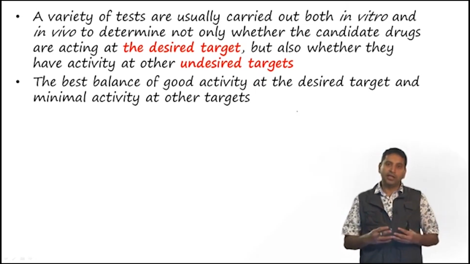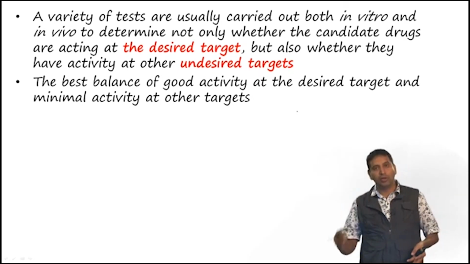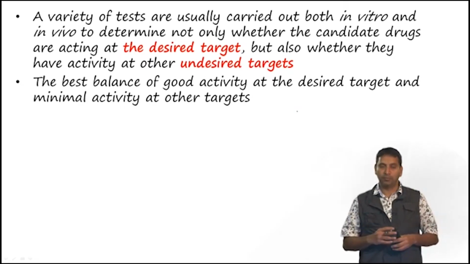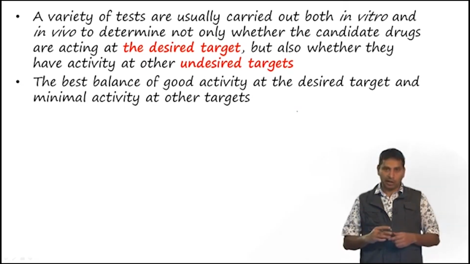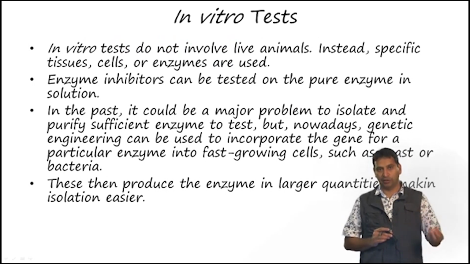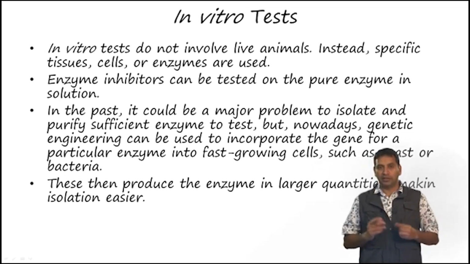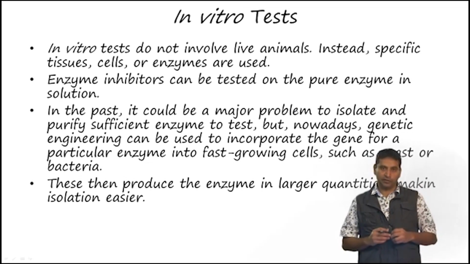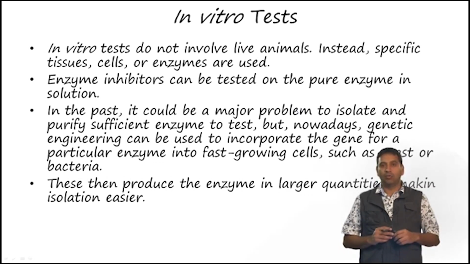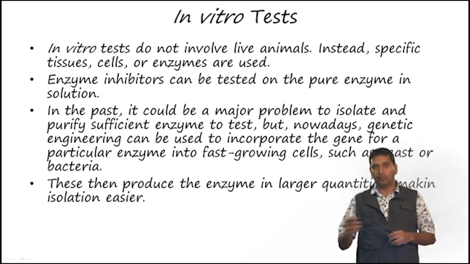Something that hits the desired target very hard at very low concentration may not always be useful, because that may have a number of other side effects which are not desirable. So we need to balance these two aspects. Now let us look at some in vitro tests. As we discussed earlier, in vitro tests do not involve live animals, but only tissues, cells or enzymes. If we decide that we want to inhibit an enzyme, so let us say we have identified an enzyme that we want to target, what we need to do is purify the enzyme.